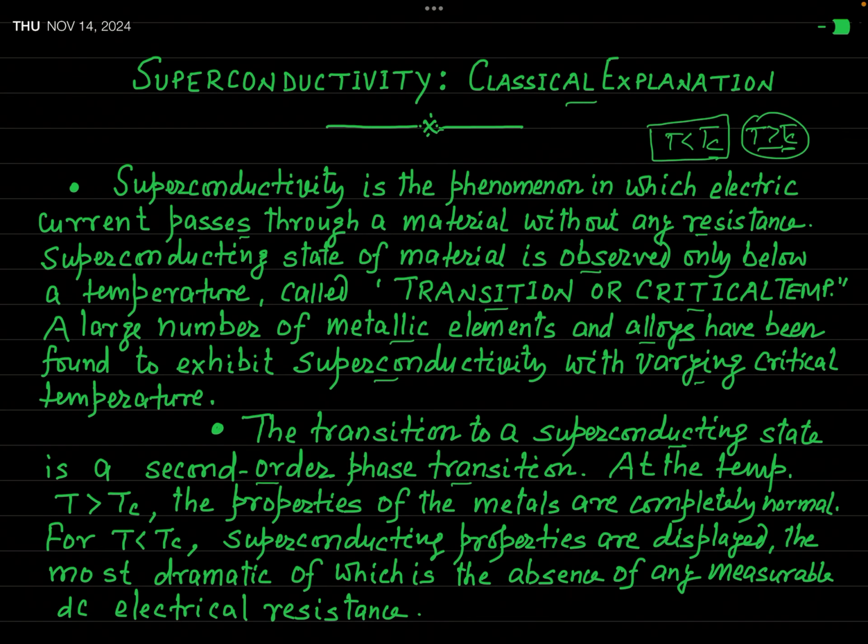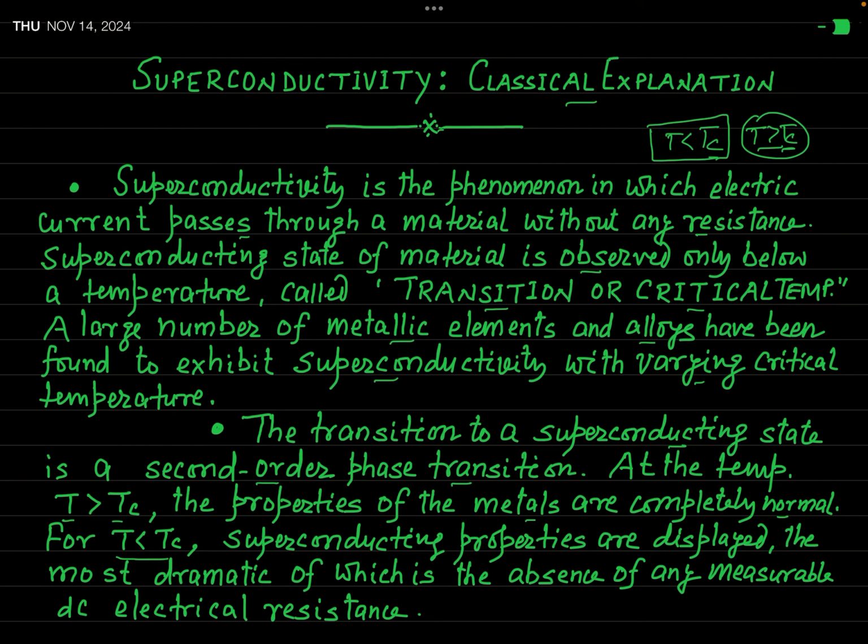The temperature at which this transition takes place is called the transition temperature or critical temperature, denoted by Tc. When T is greater than Tc, the properties of the metal are completely normal. But when T is less than Tc, superconducting properties are displayed.